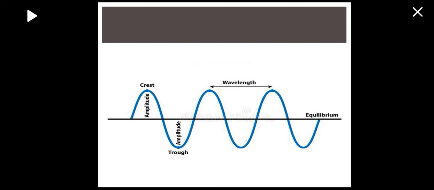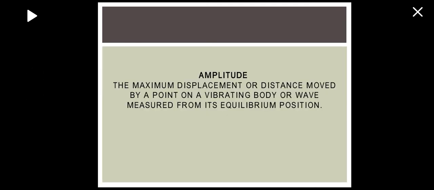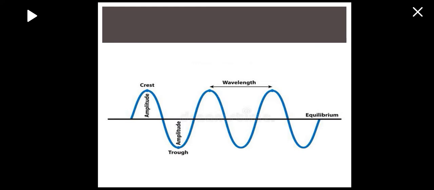So when the trough or the crest gets higher, the wavelength is getting shorter, and the time needed is shorter as well. The amplitude is the maximum displacement or distance moved by a point on a vibrating body or wave measured from its equilibrium position. So the amplitude is the height of the point.